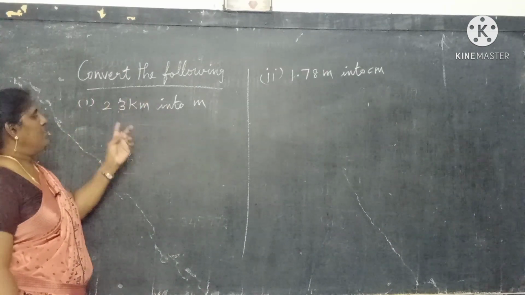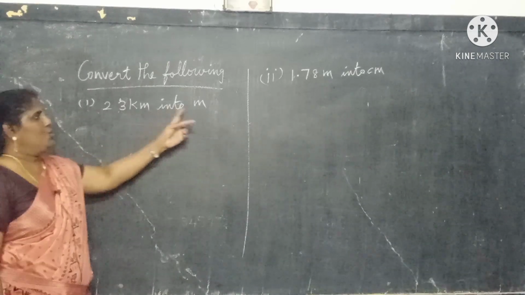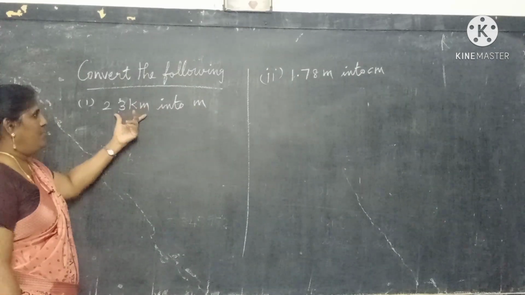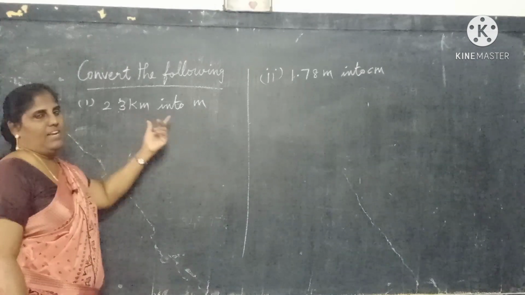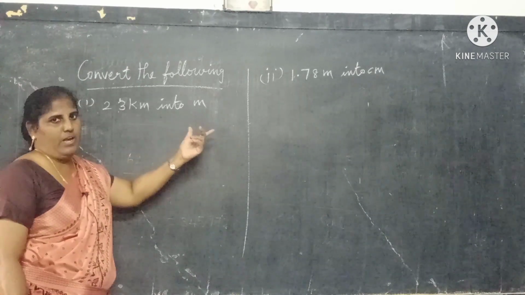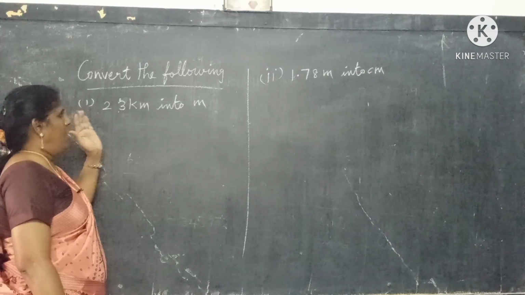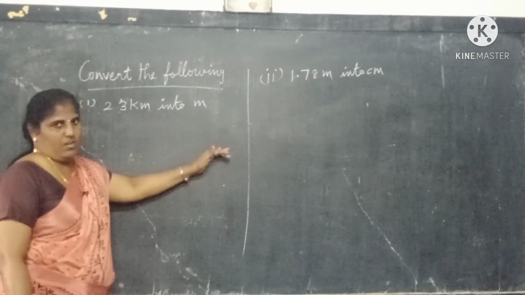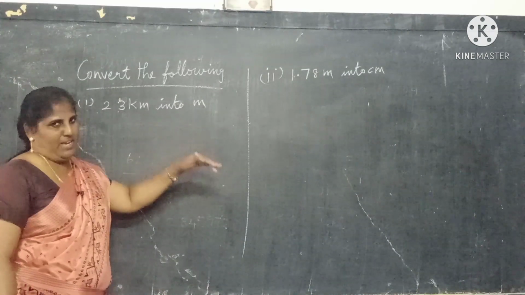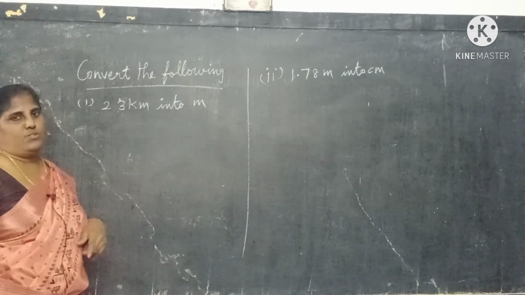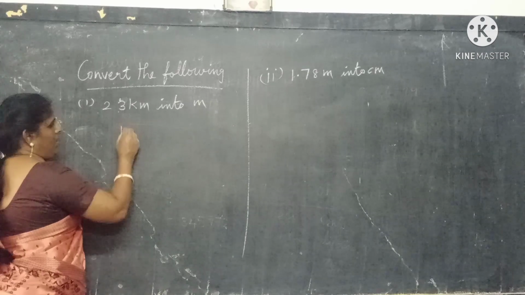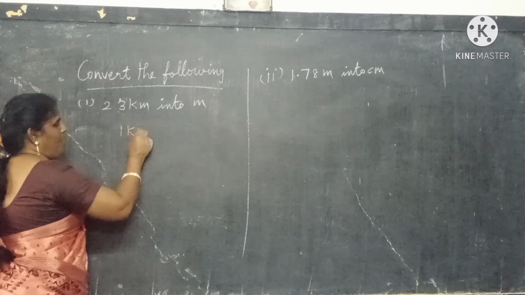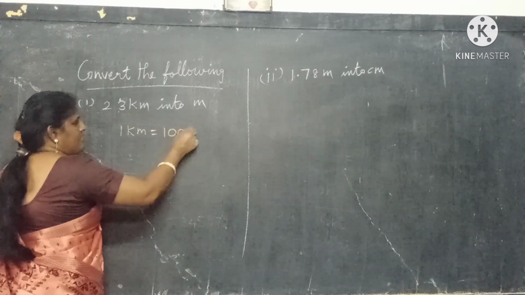Convert the following. 23 kilometer into meter. So we need to convert kilometer into meter. Already told, kilometer is a higher unit, meter is the smaller unit. So if you move from higher to lower, you should multiply the number. First of all, you should write 1 kilometer equal to how many meter? 1000 meter.